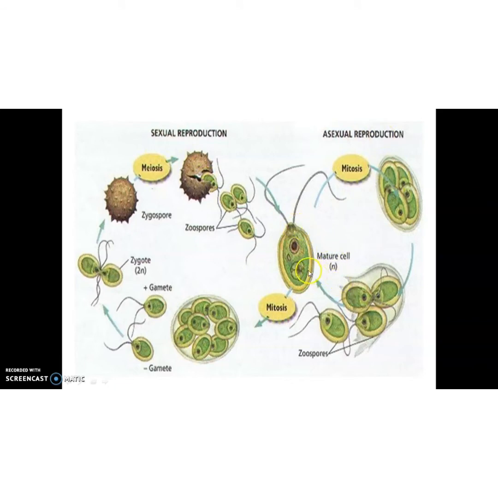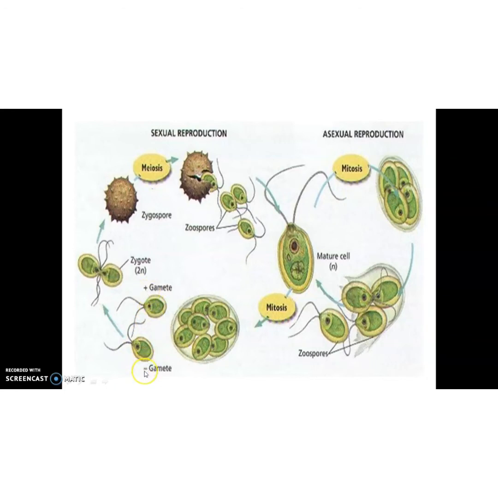So we know that mature cells are produced as a part of mitosis. They produce a lot of spores. And these spores, these are zoospores, they produce a mature cell and again they undergo mitosis and produce gametes. Children, you please observe these two gametes. One is a male gamete, the other one is a female gamete.